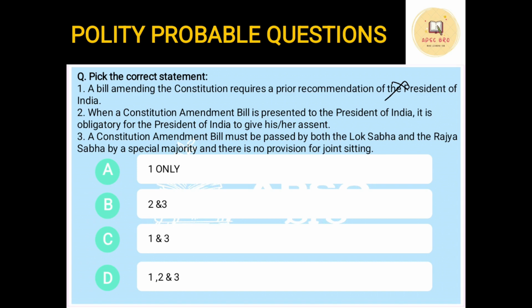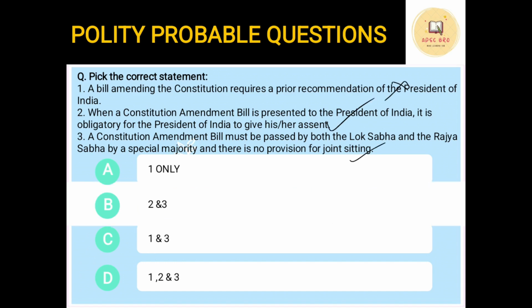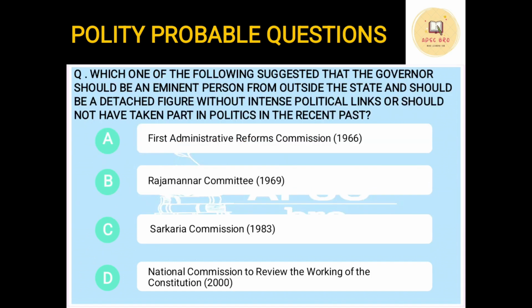We have already discussed. Now, statement 3: a Constitution amendment bill must be passed by both Lok Sabha and Rajya Sabha by special majority, and there is no provision for joint sitting. Now, this is also correct. So, the first option is incorrect. Statement 1 is incorrect, but 2 and 3 are correct. So, option B is correct, that both statements 2 and 3 are correct.